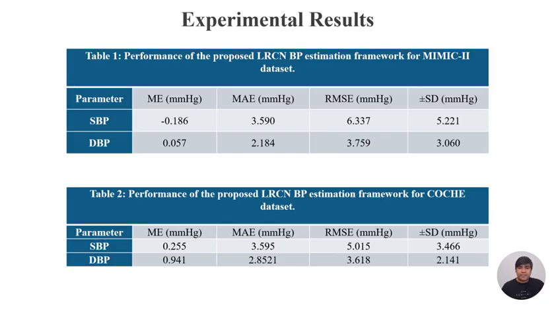Here are the statistical results of the MIMIC dataset. According to the golden standard, if your mean absolute error is less than 5, then the model is considered to be performing well. And in both datasets, COACH and MIMIC, we can see that our error is less than 5. The same goes for the mean error: if it is closer to 0, it is considered a well-performing model.